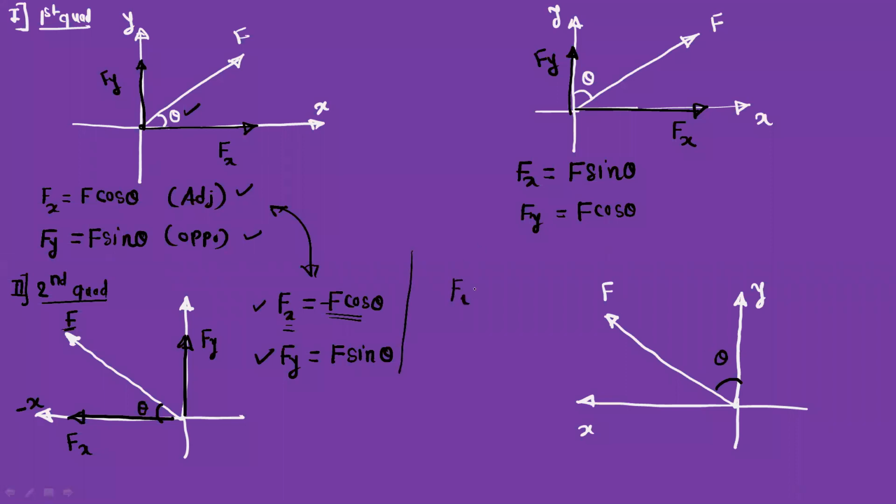So Fx is equal to F cos theta. So it is negative because it is acting along the negative x direction. And Fy is equal to F sin theta. Okay. So this value is nothing but the magnitude of the x component.